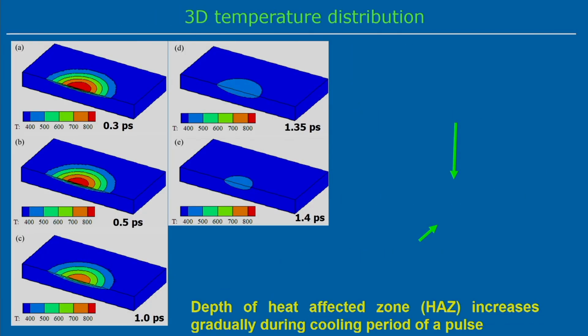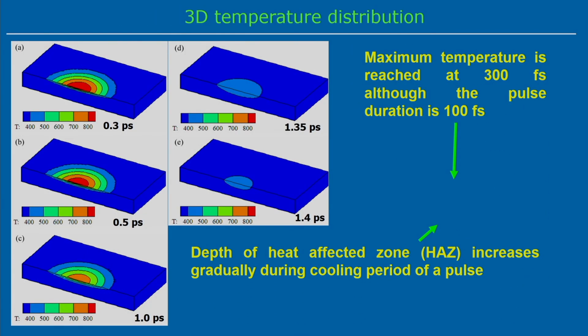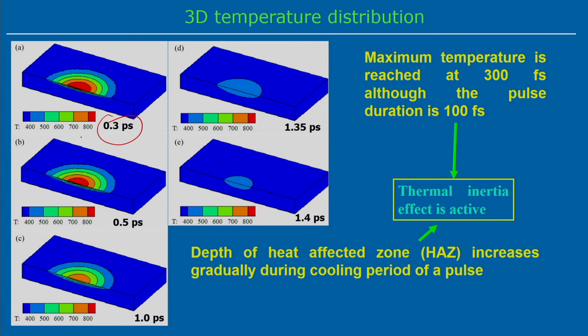We have done some simulation for these cases and plotted the temperature profile. We can see that at 0.3 picosecond it reaches the maximum temperature, that means the peak temperature of the system, and then it gradually decreases at 0.5 picosecond, 1 picosecond, 1.35 and then 1.4 picosecond. It means that the maximum temperature is reached at 300 femtosecond or 0.3 picosecond, although the pulse duration was only 100 femtosecond. So, the thermal inertia effect is active here, which we have already discussed in the non-Fourier heat conduction model also.